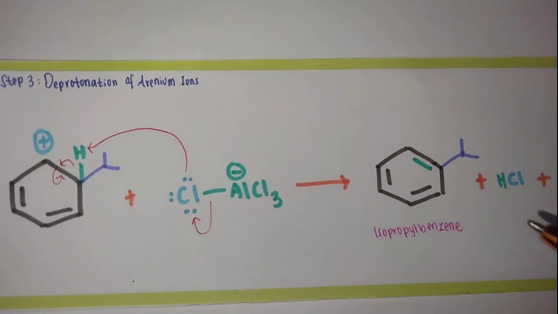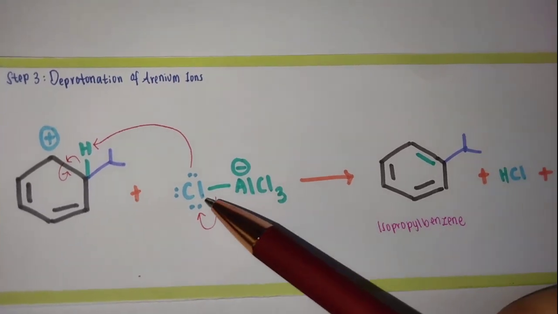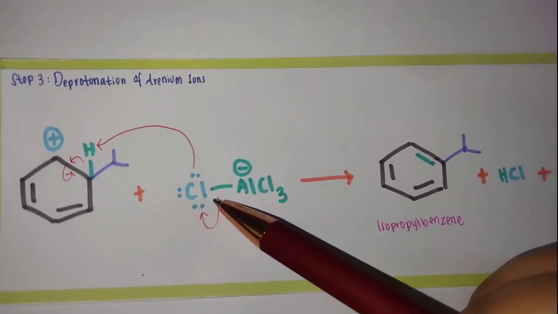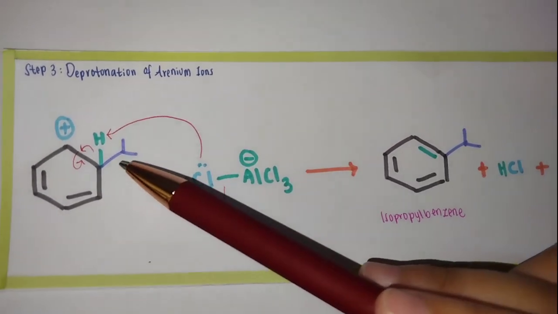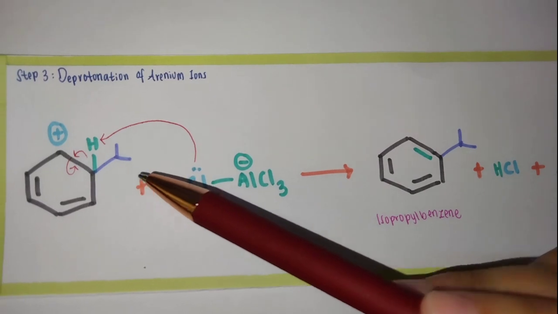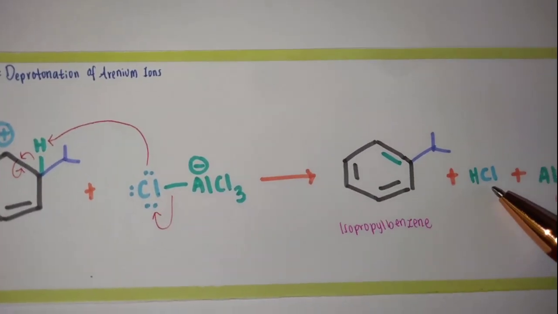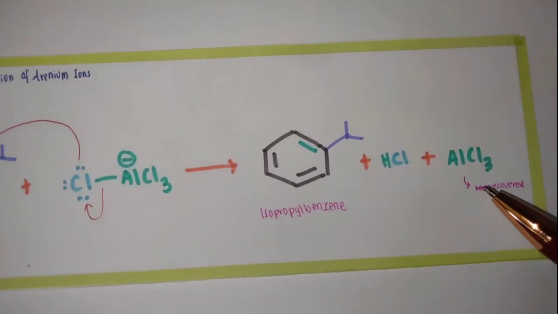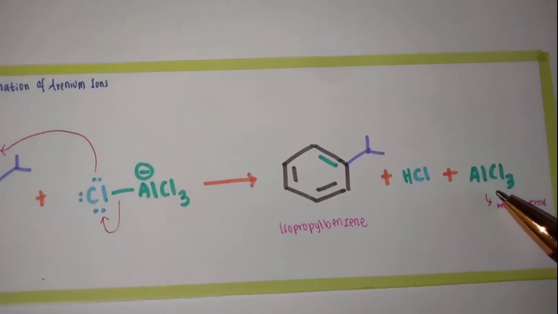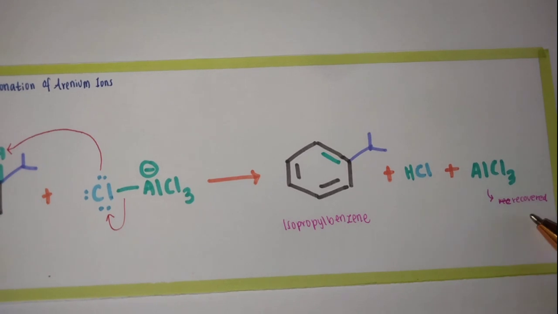In other words, the isopropyl group is donated to benzene and benzene donates H to Cl. So the byproduct of this reaction is HCl. And at the end of this reaction, the catalyst, which is AlCl3, is recovered.